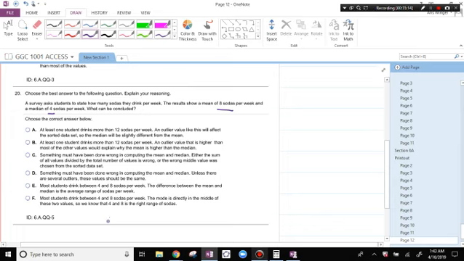In other words, some number is dragging this 4 up to 8. So at least one student drinks more than 12 sodas per week. An outlier value that is higher than most of the other values would explain why the mean is higher than the median.